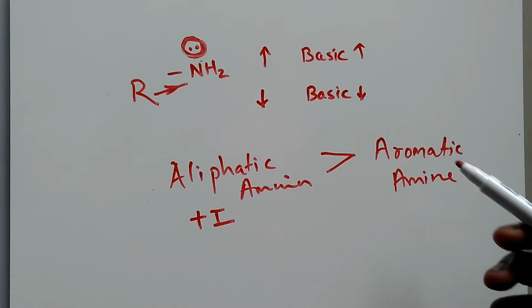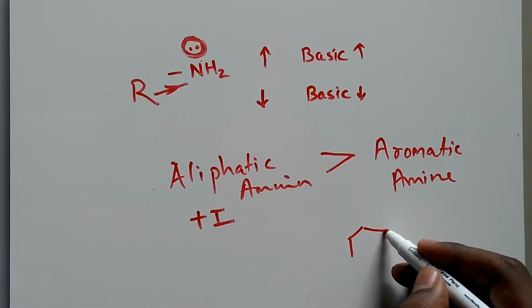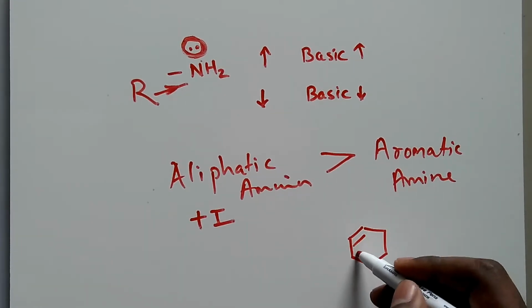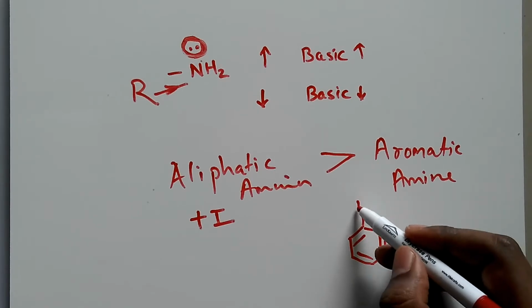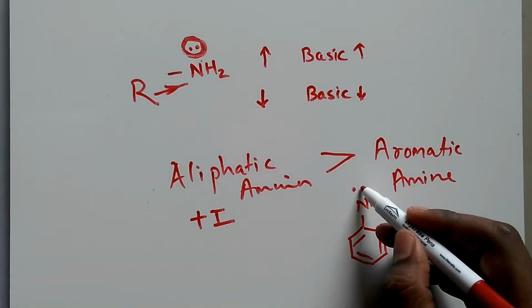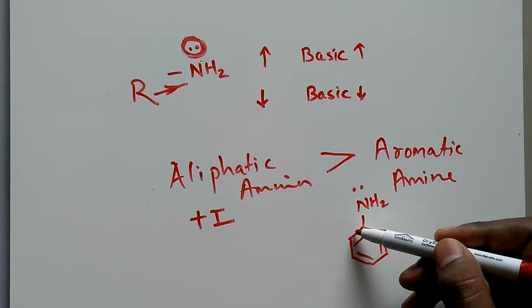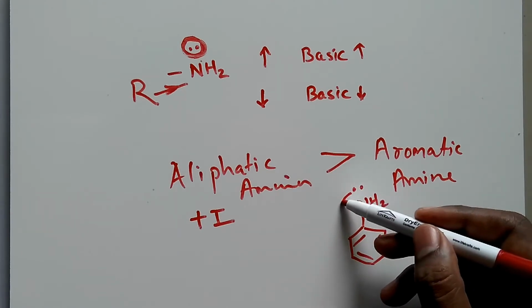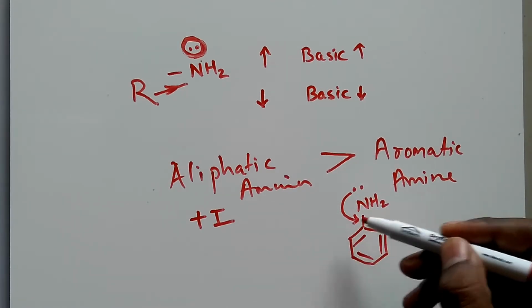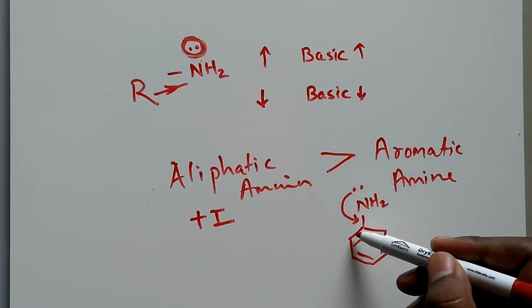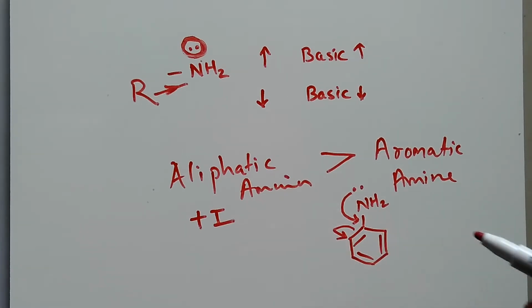Now the problem in aromatic amines is, when you consider the aromatic ring, the lone pair over here, what happens, the ring shifts the electron density towards itself. This double bond comes here.